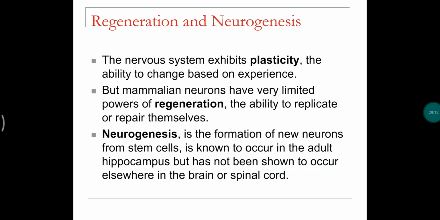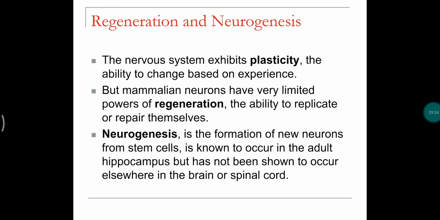And coming to regeneration, the nervous system exhibits plasticity. Plasticity means the ability to change based on experience. Mammalian neurons have very limited power of regeneration.